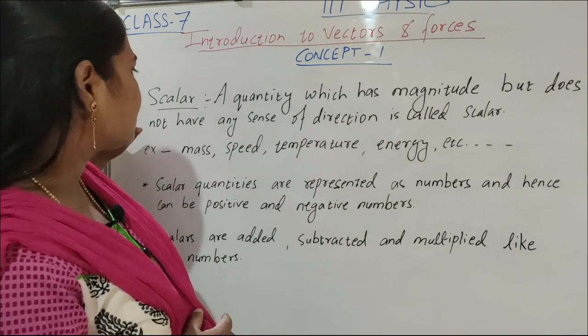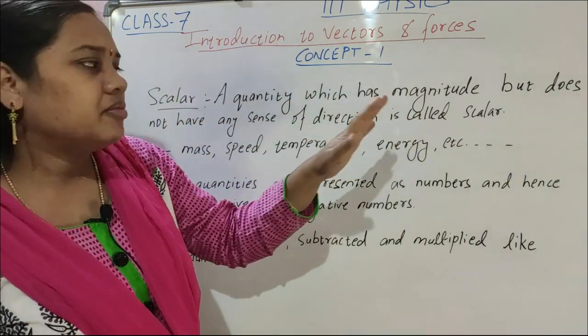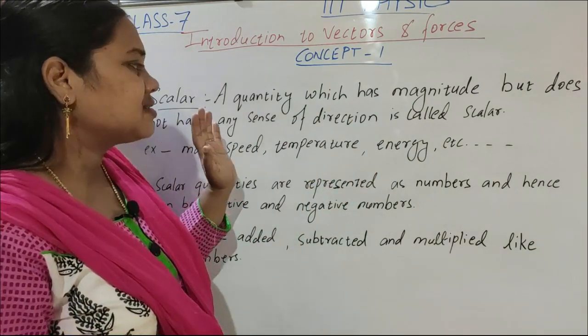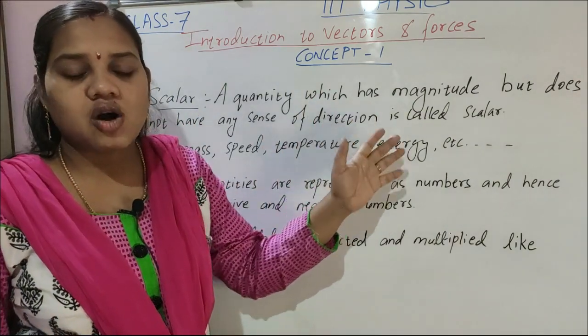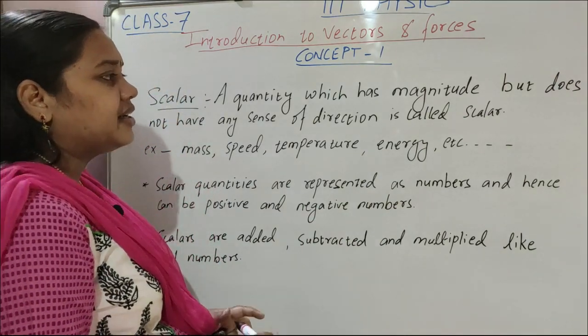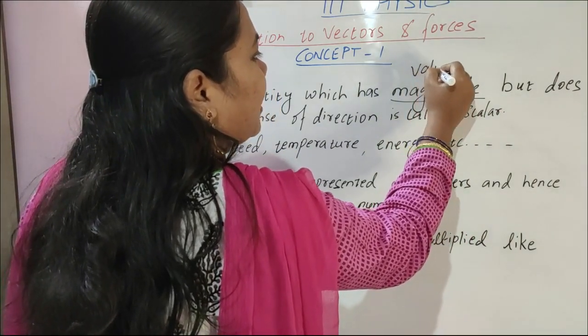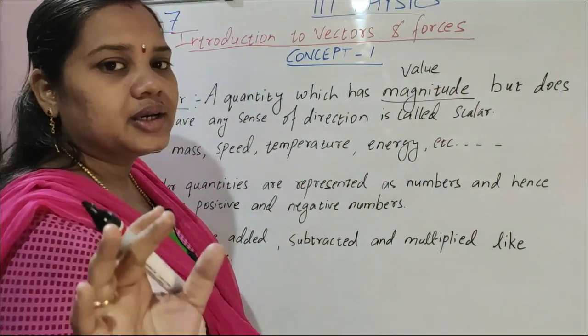So first is scalar. A quantity which has magnitude but does not have any sense of direction is called scalar. Children, try to understand. Magnitude means value, numerical value.